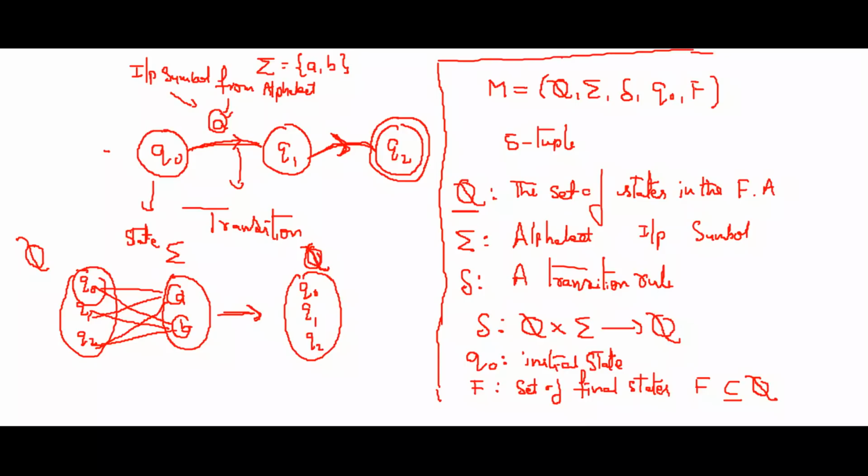So a finite automata is a machine with a 5 tuple: Q, sigma, delta, Q0 and F. Where Q is the set of states in the given finite automata, sigma is the input alphabet symbol, delta is a transition rule which maps Q cross sigma to Q, Q0 is the initial state, and F is the set of final states. F is a subset of or equal to Q. So this is the definition of a finite automata.